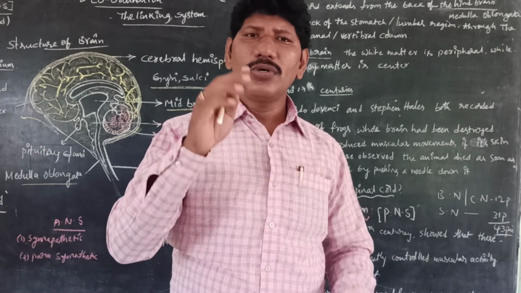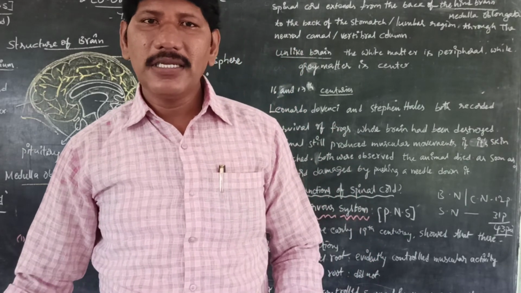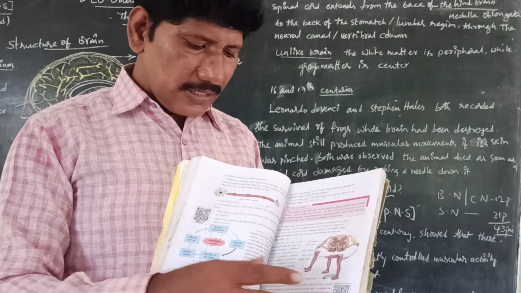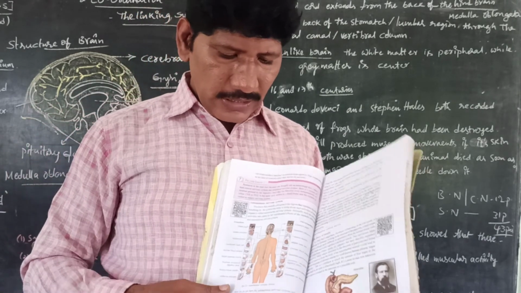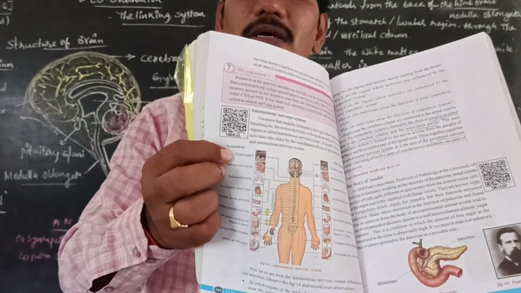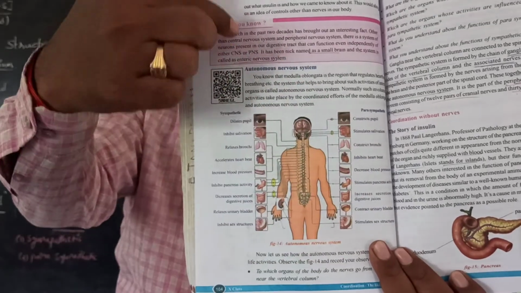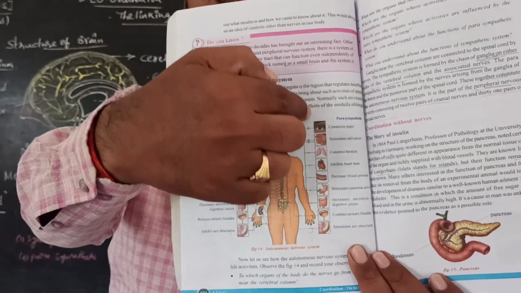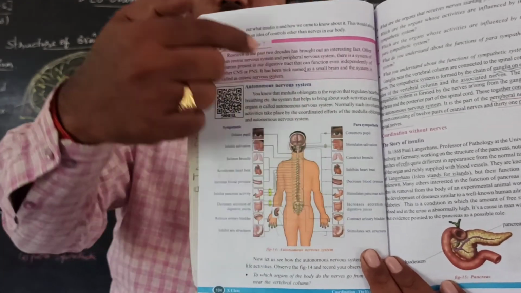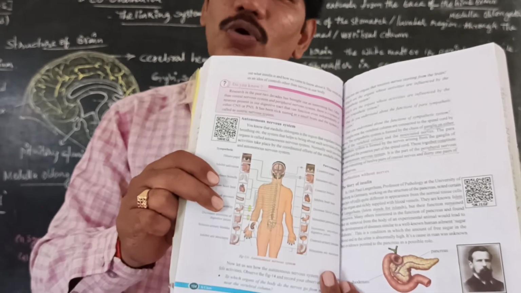Is it clear? So in the autonomic nervous system, one is sympathetic and the second one is parasympathetic. Those actions are clearly given in the diagrammatic representation in the textbook. See, these are the sympathetic and parasympathetic divisions of the autonomic nervous system. Sympathetic means raise, parasympathetic means down. So this is an accelerator, this is a brake system. Both opposite physical reactions control and coordinate our body.